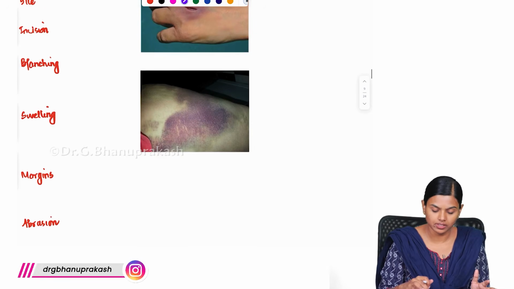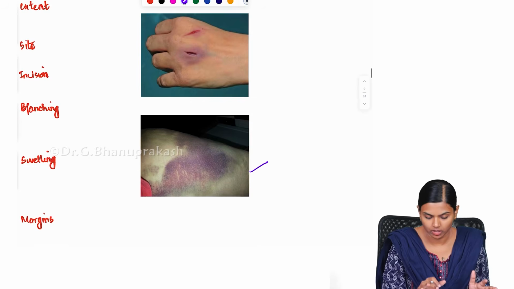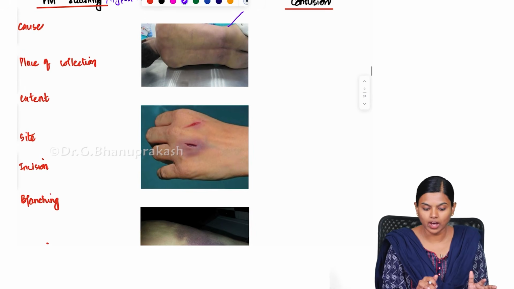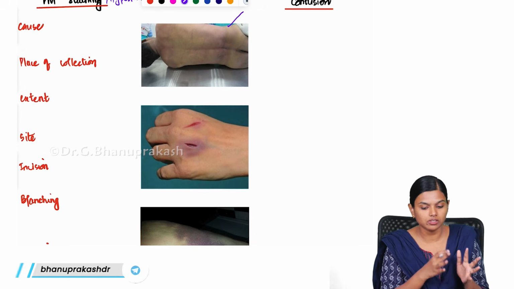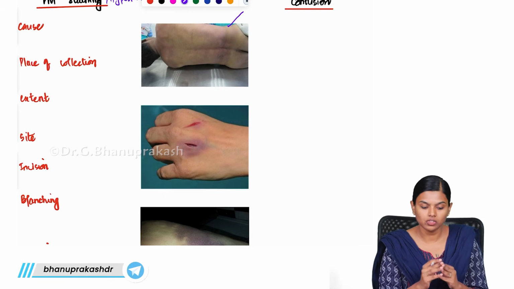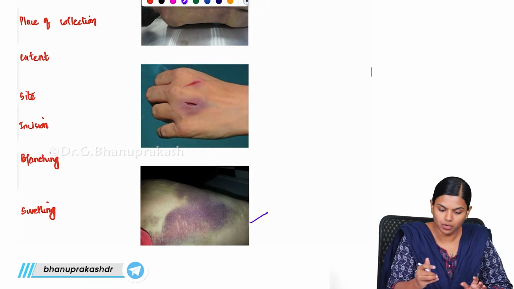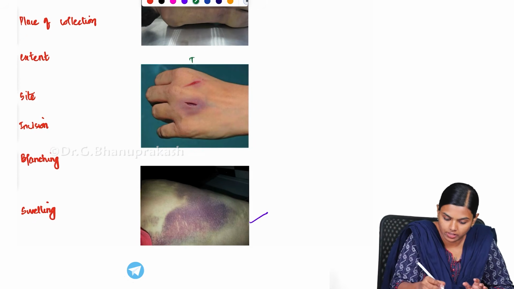So, we have to differentiate whether it is hypostasis or a bruise or contusion. The first and most important way is the incision test.